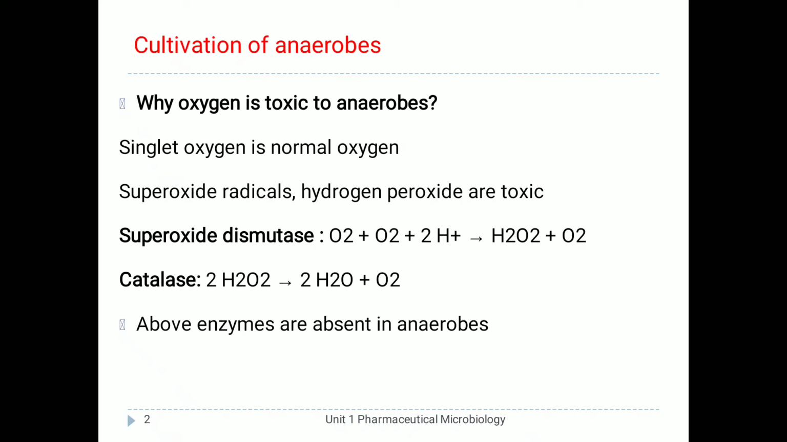Then why is oxygen toxic to such cells? Because in an aerobic system oxygen acts as an electron acceptor, hence it is essential for metabolic activity and respiration. Singlet oxygen is normal oxygen, but after respiration that oxygen is converted into superoxide radicals as well as hydrogen peroxide, which are toxic for the growth.